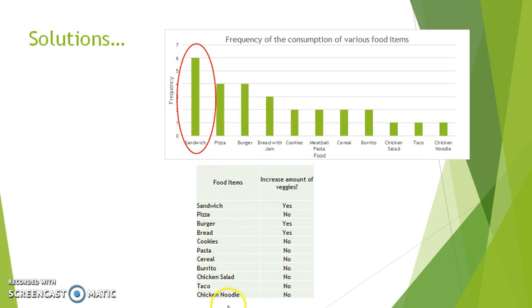For each item, I wrote it down in the table, and I asked if it is possible to increase the amount of veggie on this food item. Most of the food items were no, because sometimes it's weird to add more veggie to a certain food item. There were 3 items that were yes, which are the sandwich, burger, and bread. So I'll be focusing on these 3 items. As I order the food, I could ask for extra veggies on the food items. In that way, I could eat more veggie.